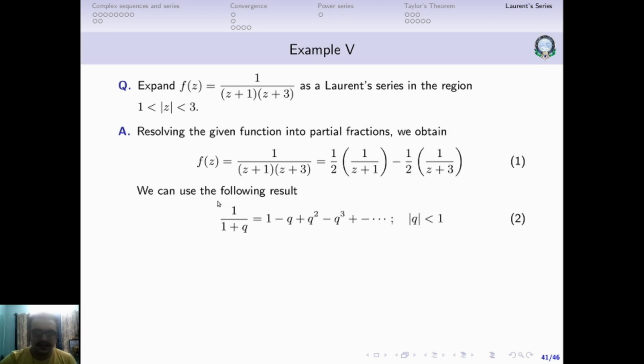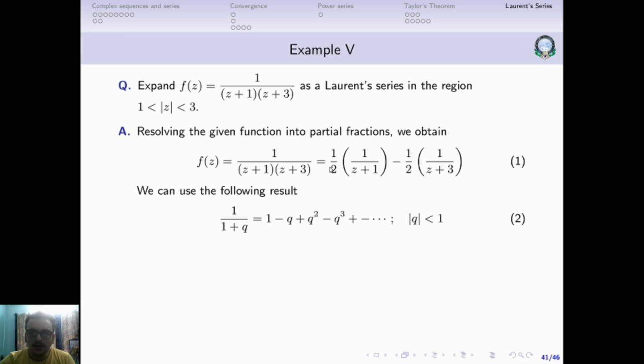Now here we are going to use this result. The result is: if modulus of q is less than 1, then 1 by 1 plus q is equal to 1 minus q plus q square minus q cube plus and minus and so on. This is a result from the infinite convergent geometric series. We can use this result to resolve these two.